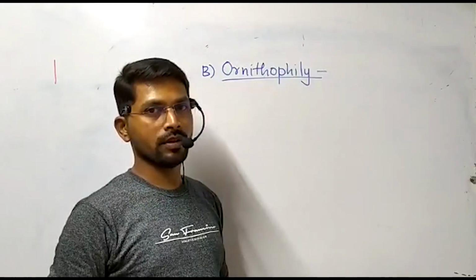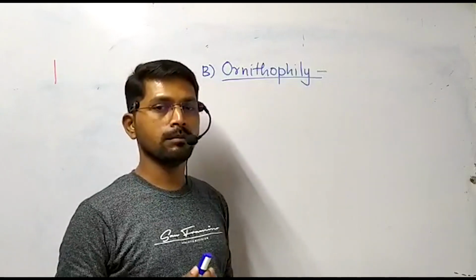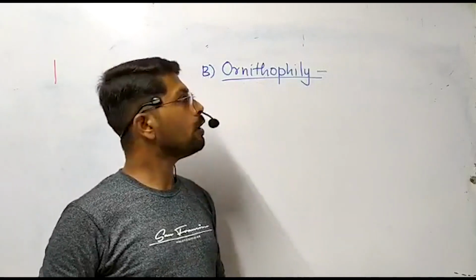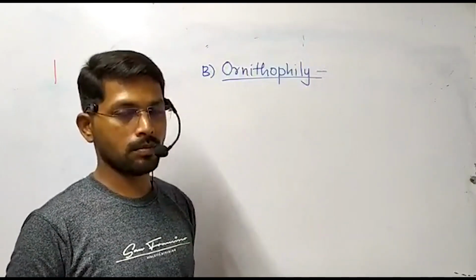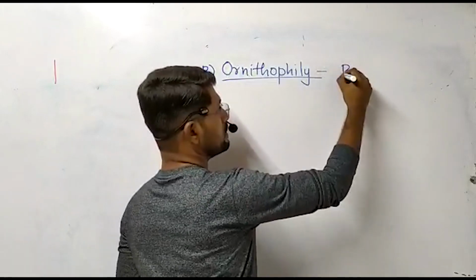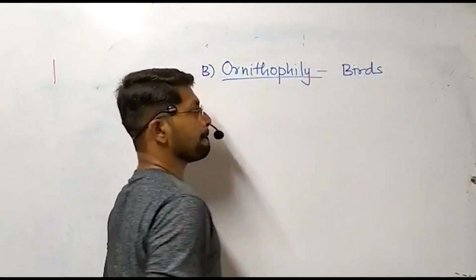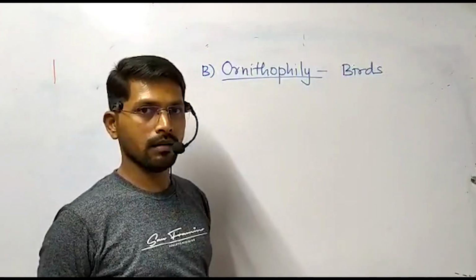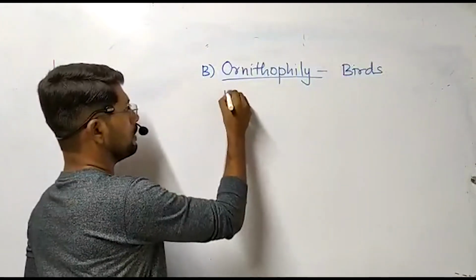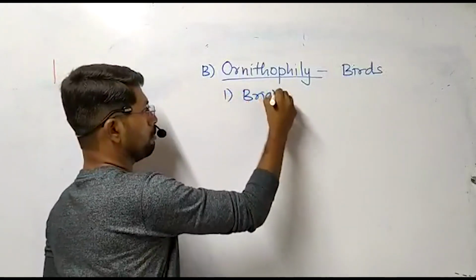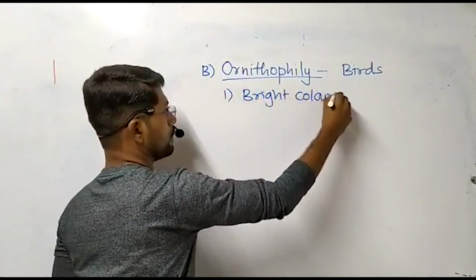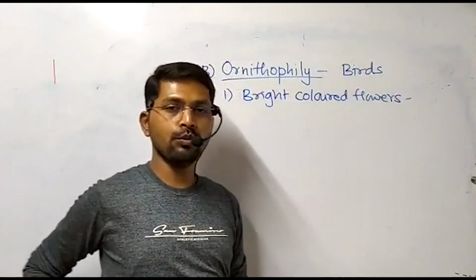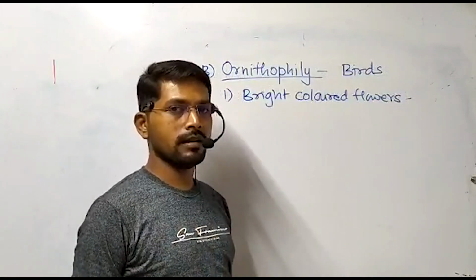The second type of biotic agency, or pollination by means of biotic agency, is called as ornithophily. Here ornis means bird, and therefore this type of pollination occurs by means of agency of birds. This is again a biotic agency. Living organisms are involved in the process of pollination. So here the flowers are always with bright colors. Bright colored flowers are present here, like orange, blue, yellow, etc. Such attractive colors are there.